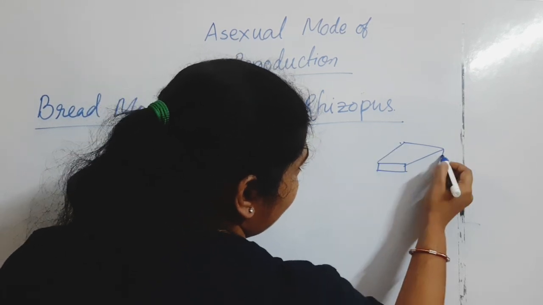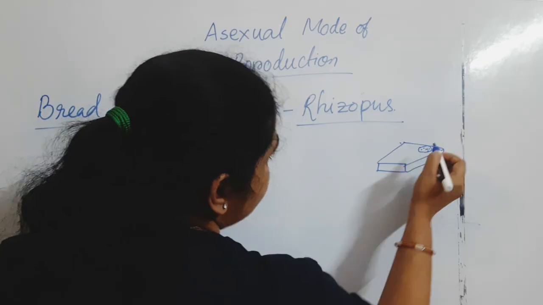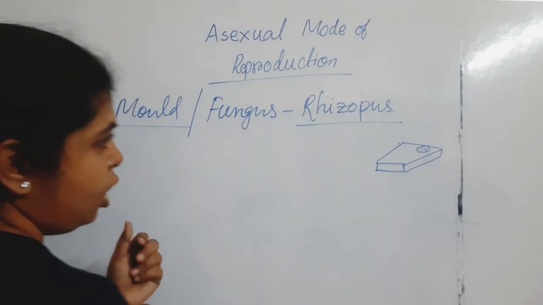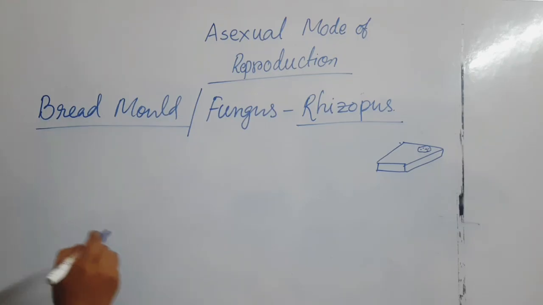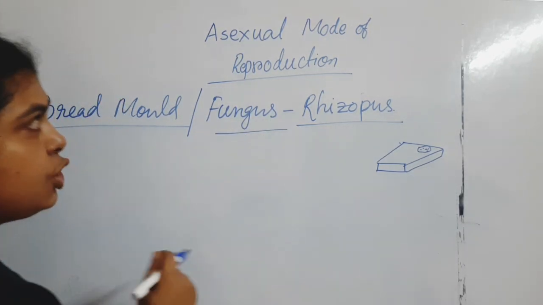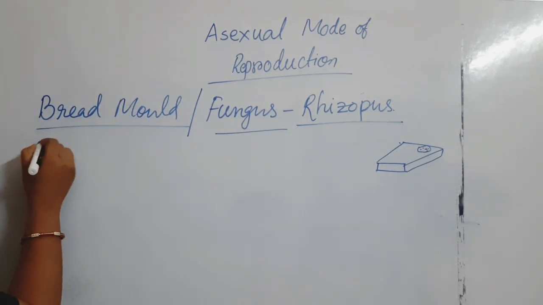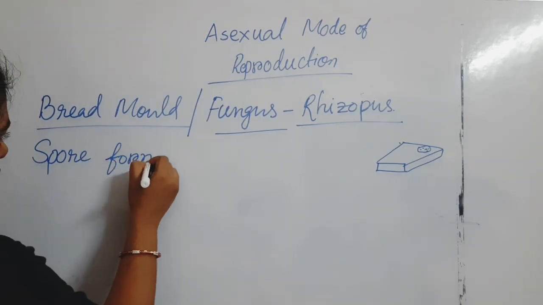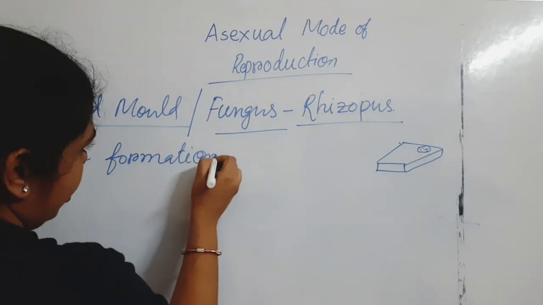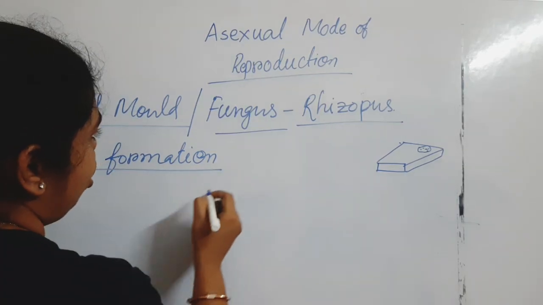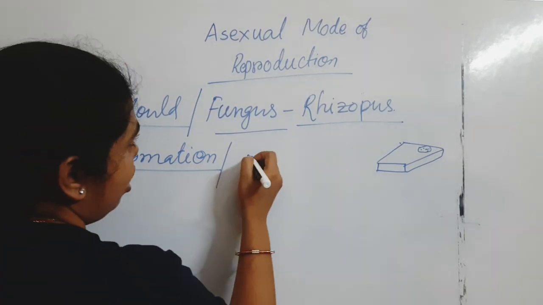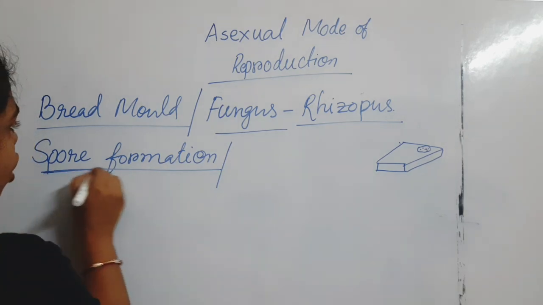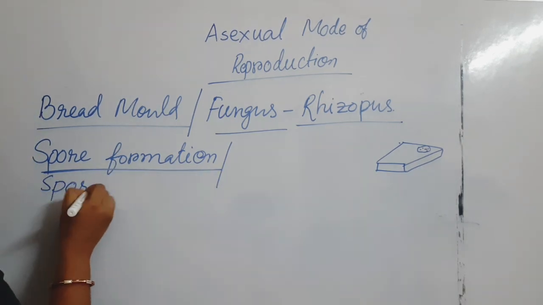Because Rhizopus is a fungus and its reproductive mode is spore formation. It is a spore-forming organism.